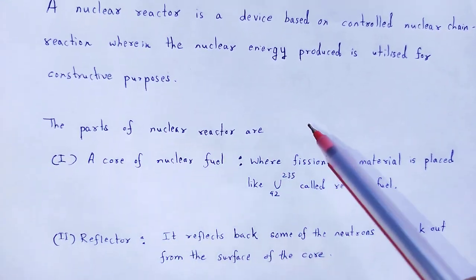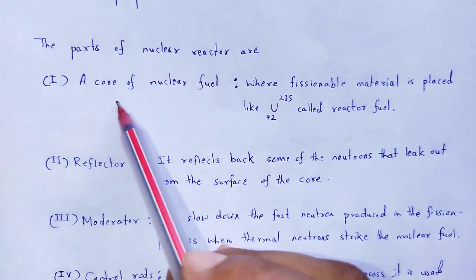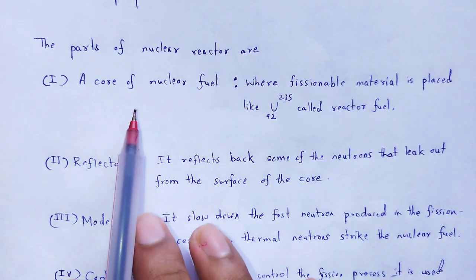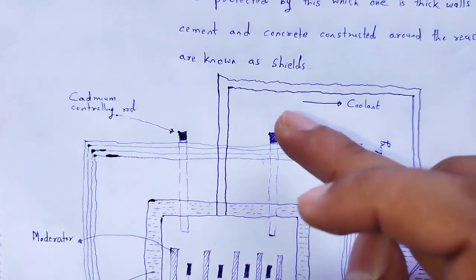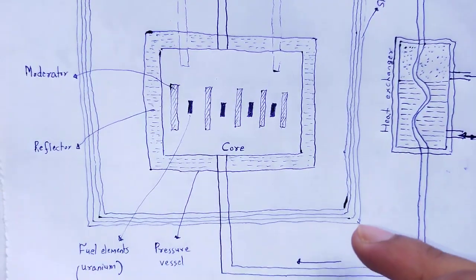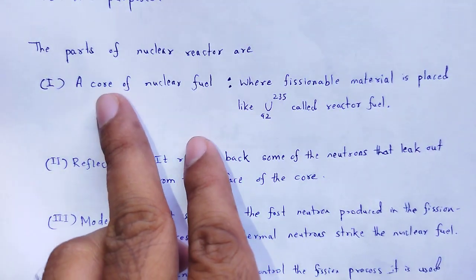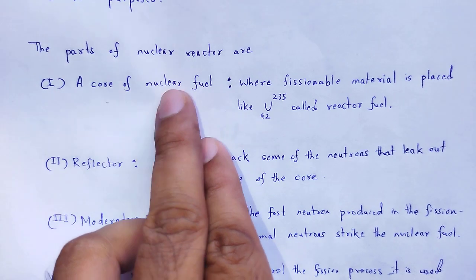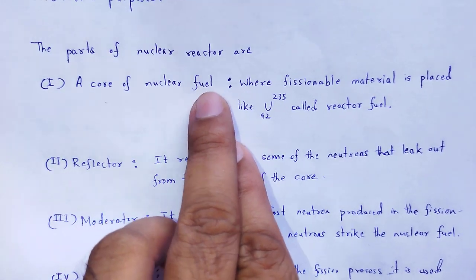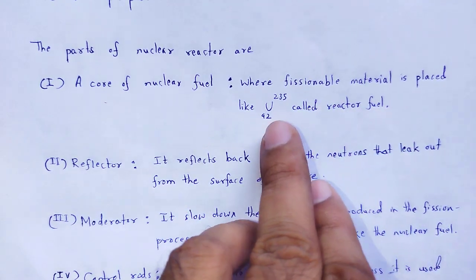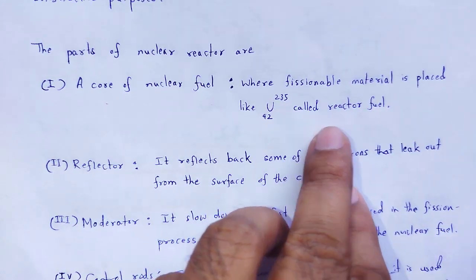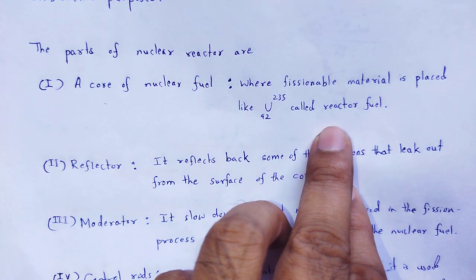The parts of a nuclear reactor: the core of nuclear fuel. This is the figure of a nuclear reactor. One part is the core of nuclear fuel, where the fissionable material, like uranium 235, is placed, called the nuclear reactor fuel.